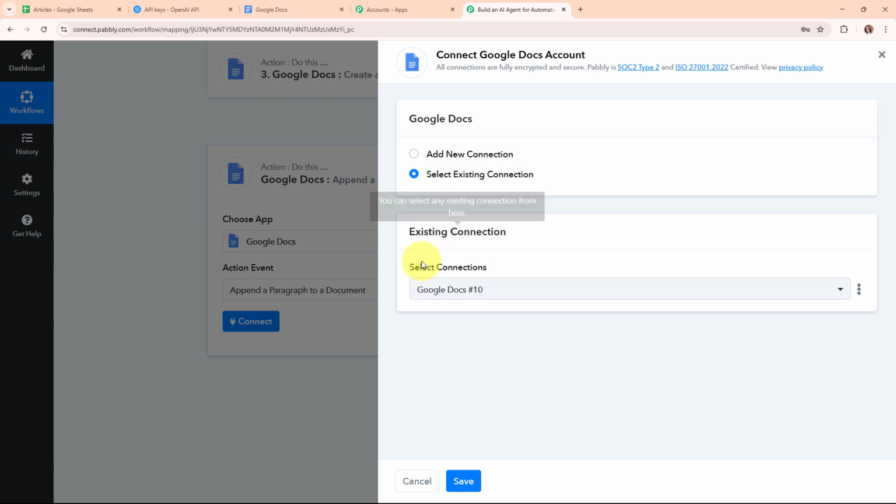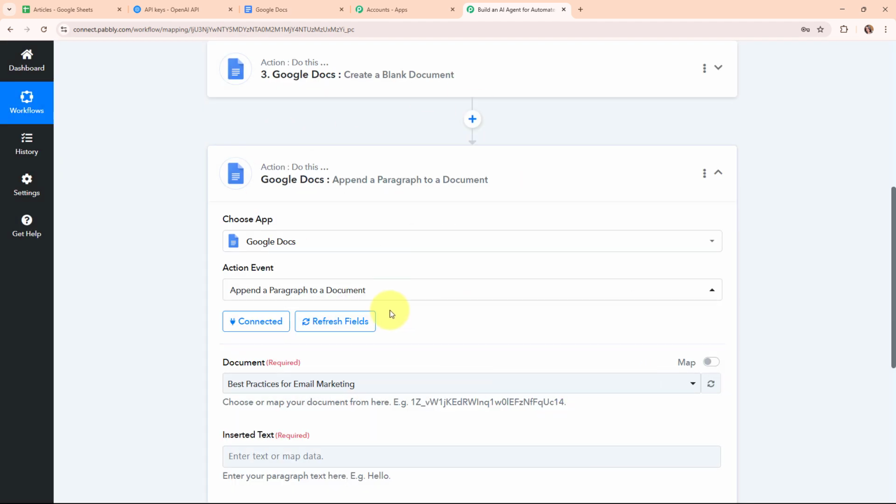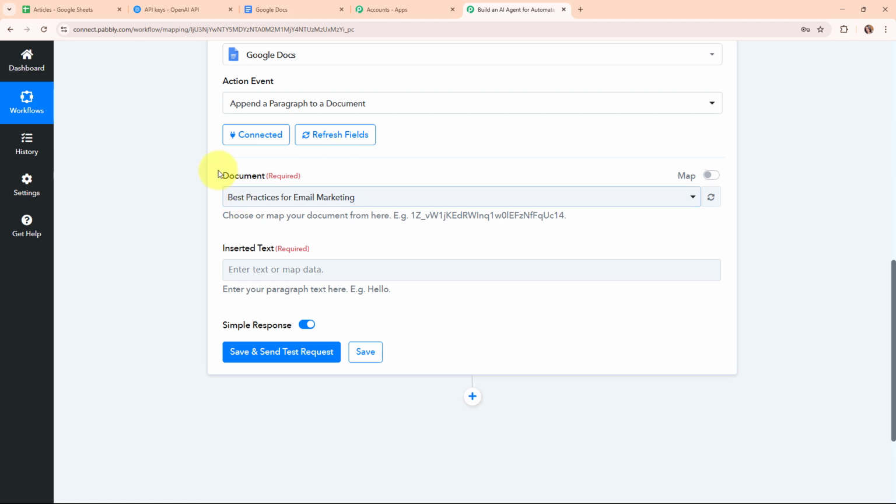Okay, so I've selected the existing connection and now I'm going to click on this save. And here you can see we are now successfully connected. So moving forward, here it is asking me to select the document first. So instead of selecting the document from this drop down menu, I'm going to map the document ID over here. I want to map the document ID because I want to make this field dynamic so that